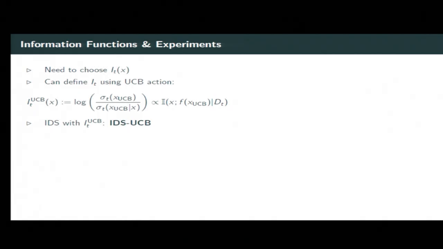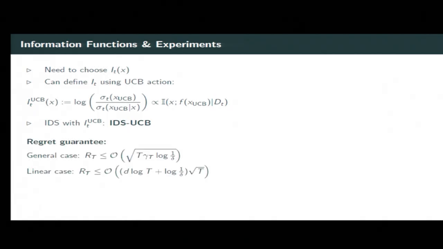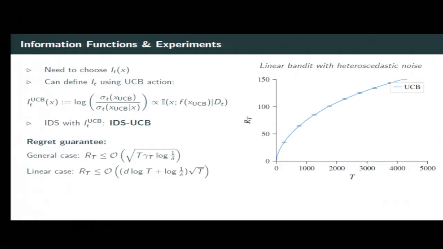Okay, and the resulting version we call IDS UCB. And the regret guarantee we prove is in the worst case the same as the worst case bound known for UCB. So we tried that in a simple experiment with a linear response function. So here you see the performance of the UCB algorithm, which ignores that there's heteroscedastic noise by just using a uniform upper bound.